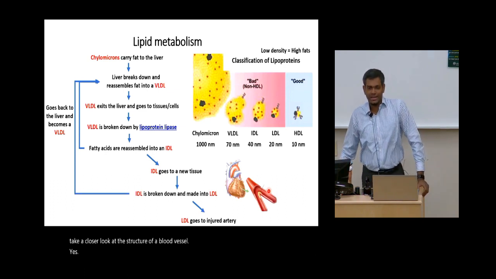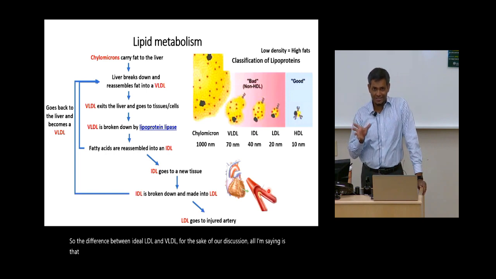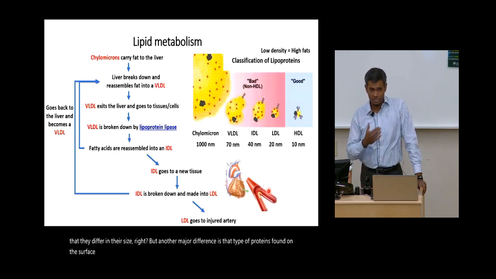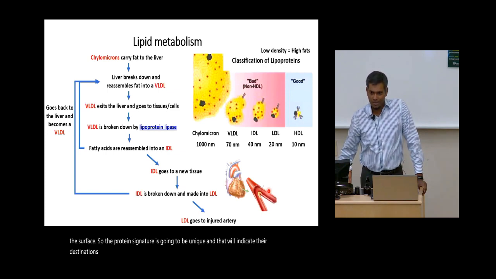So the difference between IDL, LDL and VLDL, for the sake of our discussion, is that they differ in their size, right? But another major difference is the type of proteins found on their surface. So the protein signature is going to be unique, and that will indicate their destinations, right? But the key is that all these things help in fat transport.